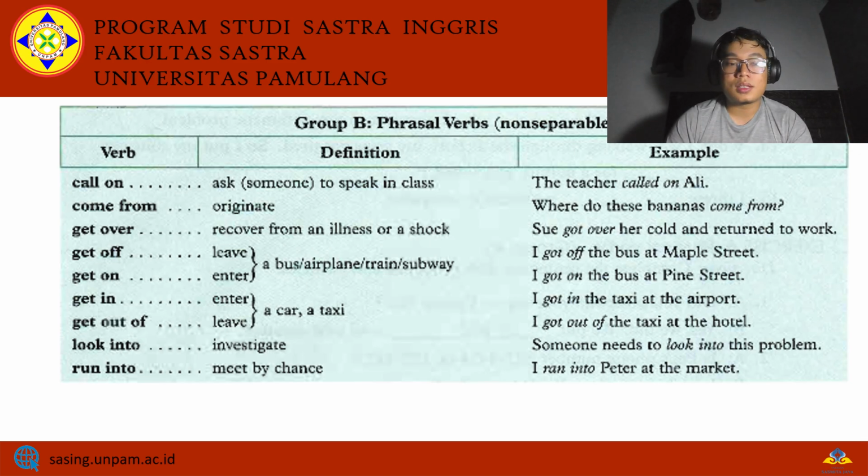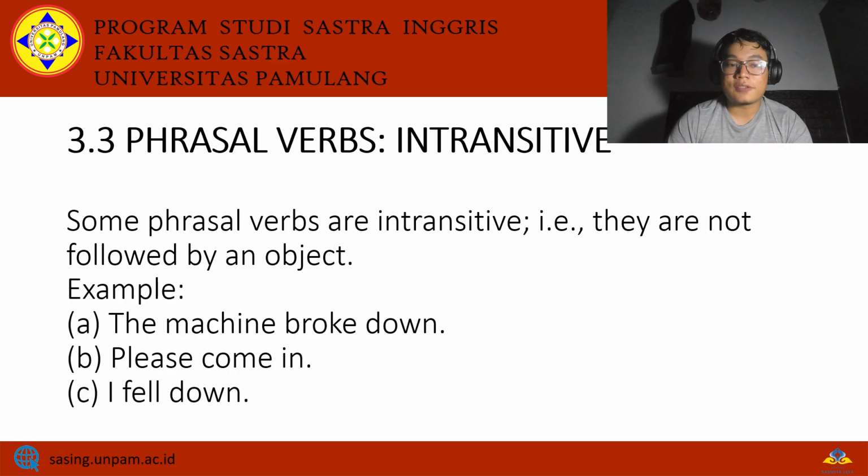So the third type is intransitive phrasal verbs. What does intransitive mean? Some phrasal verbs are intransitive. It means that they are not followed by an object. So, for example, the machine broke down. Please come in. I fell down. The phrasal verbs are broke down, come in, and fell down.